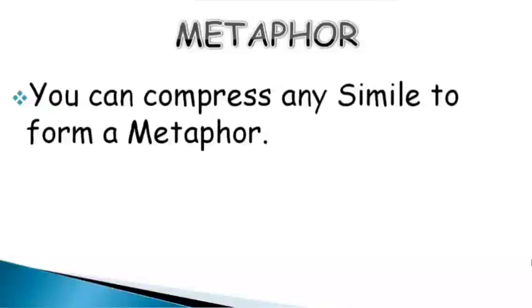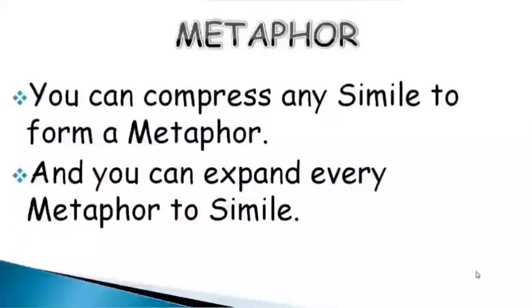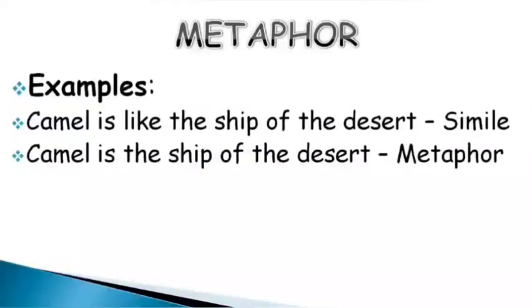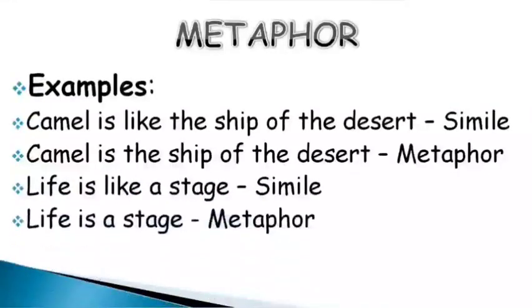You can compress any simile to form a metaphor. It is very easy to form a metaphor from a simile. Camel is like the ship of the desert. This is simile because I have used the term like. So it is direct. When I use like, as, or so, it is direct comparison. Now, if I say the camel is the ship of the desert, then it is going to be metaphor because like is missing here. So here I have to understand the fact that in case of traveling, the camel and the ship are the same.